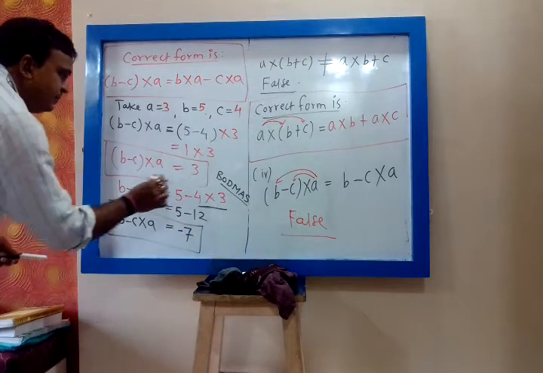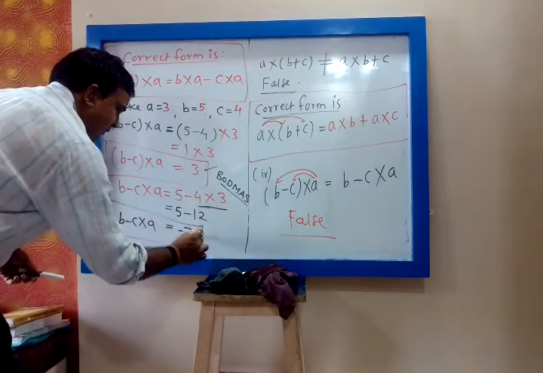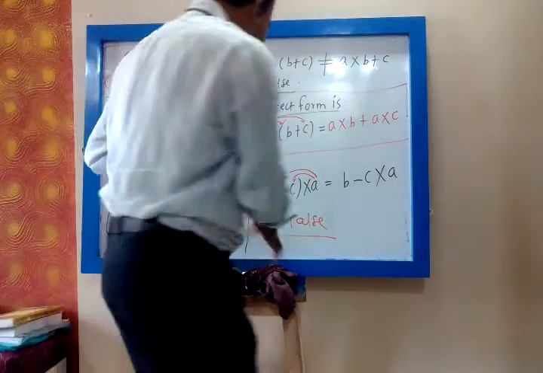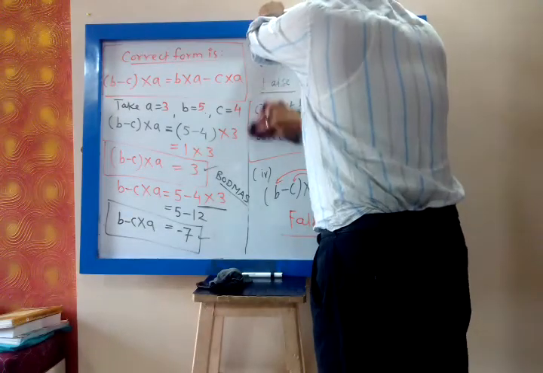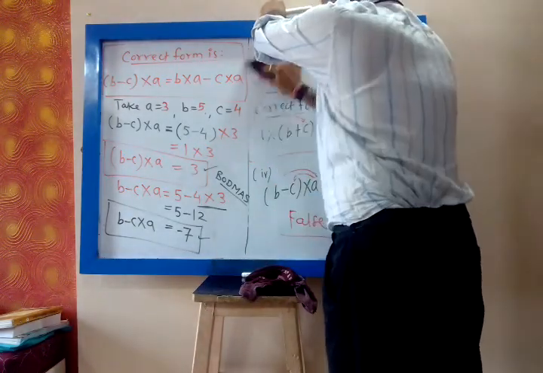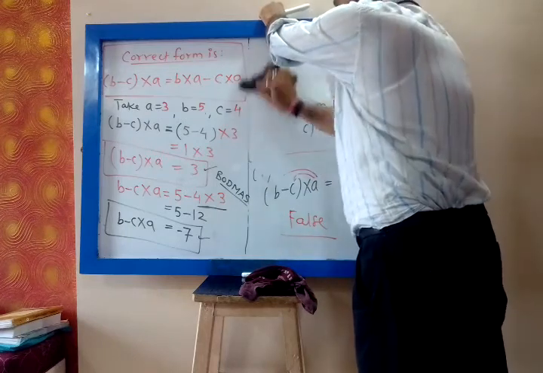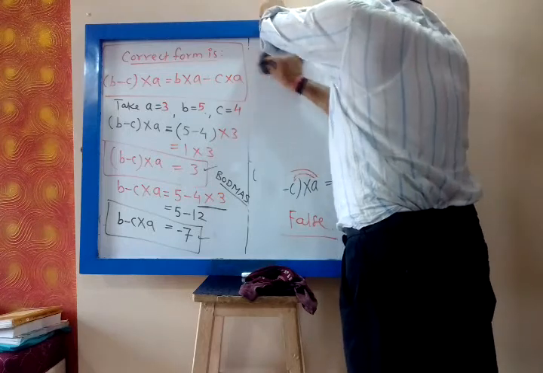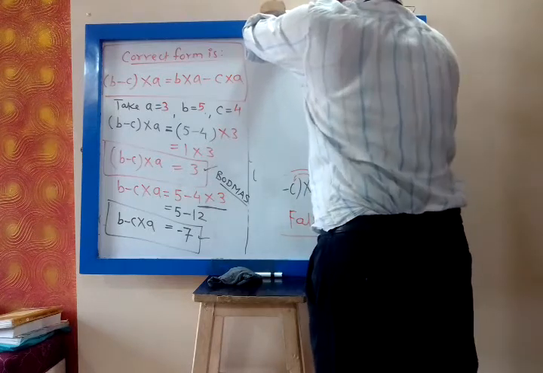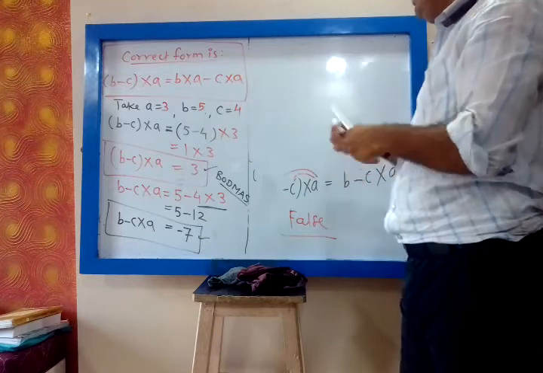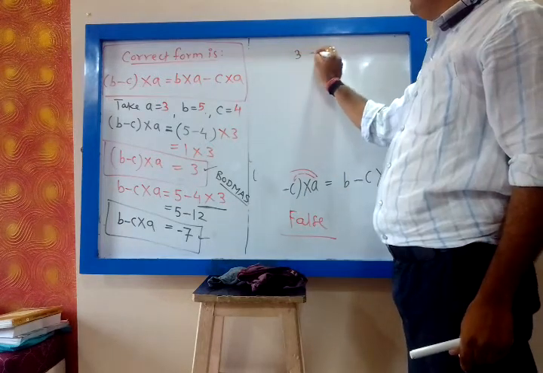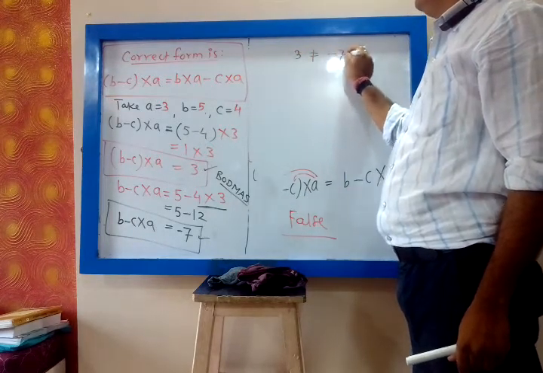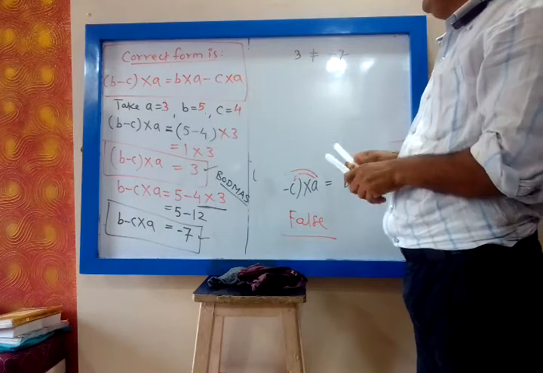Whether both are equal? This is 3, this is minus 7. Whether they are equal? No. So we write 3 is not equal to minus 7.